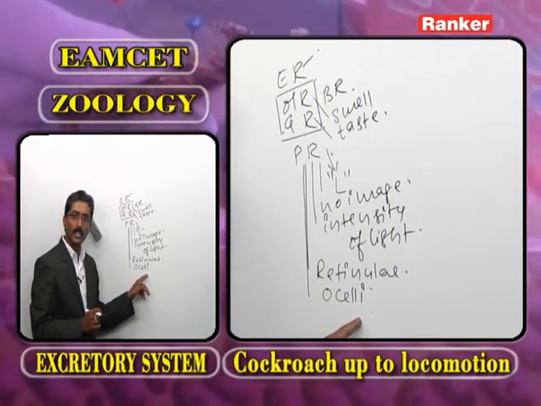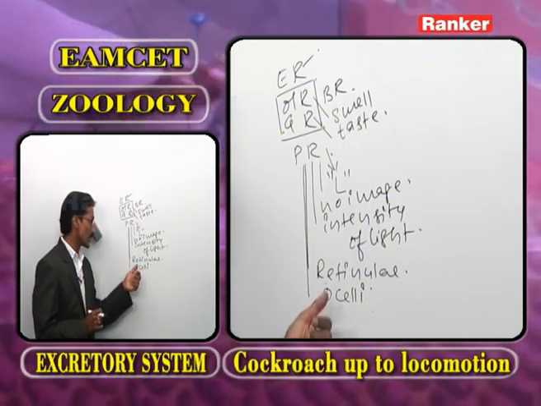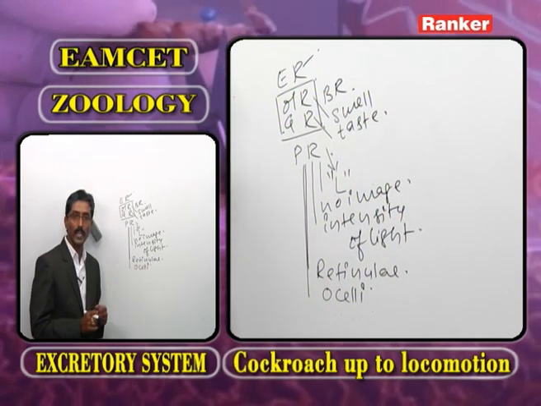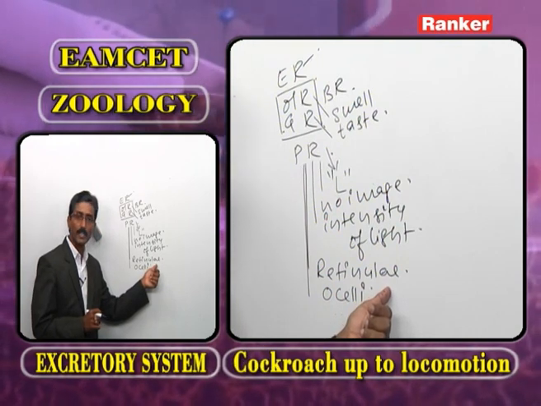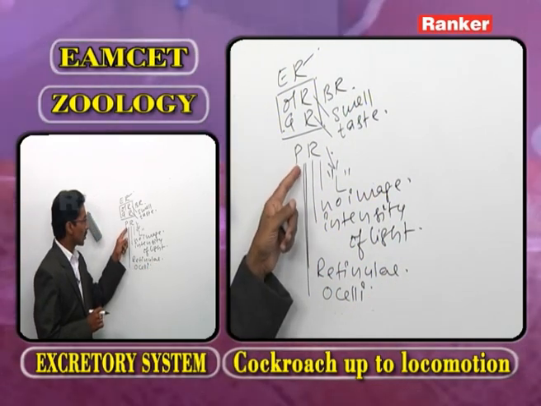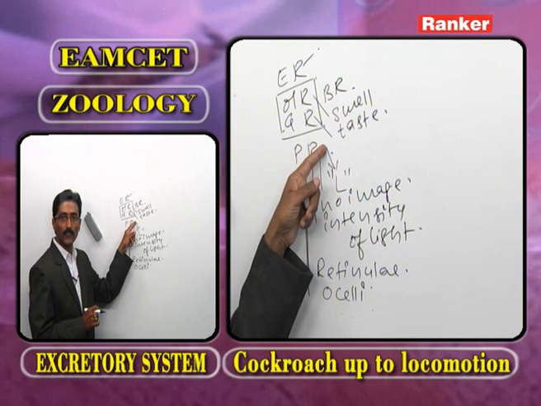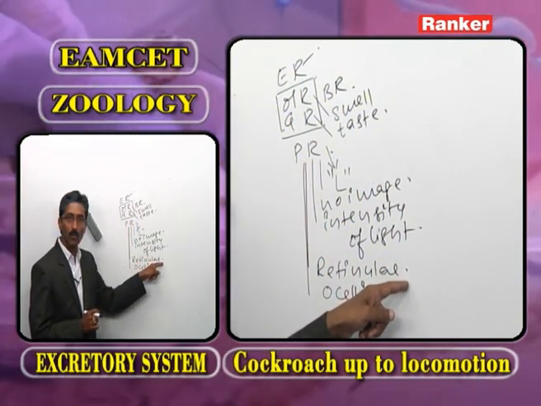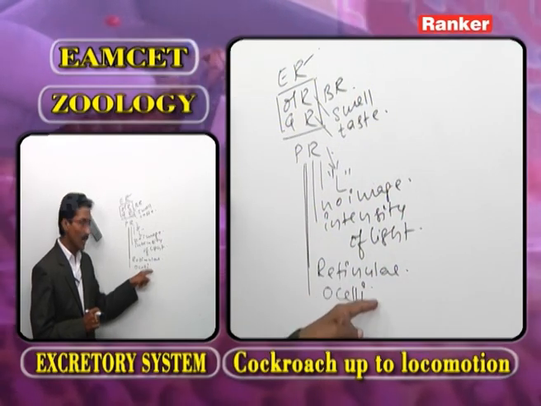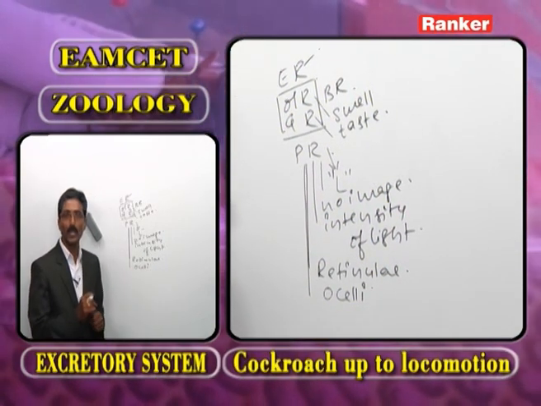The ocelli also act as photoreceptors. Retinulae are present in the ommatidium and also act as photoreceptors. So the photoreceptors of earthworm are compared to the retinulae of ommatidium and ocelli, which are nothing but the simple eyes